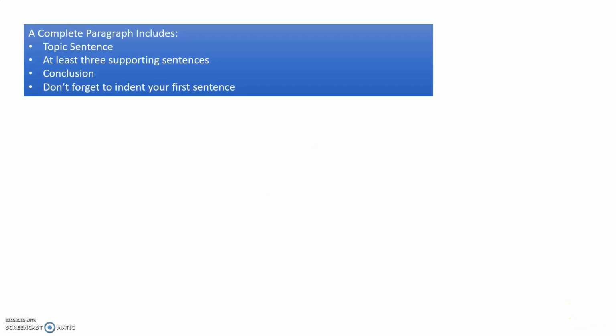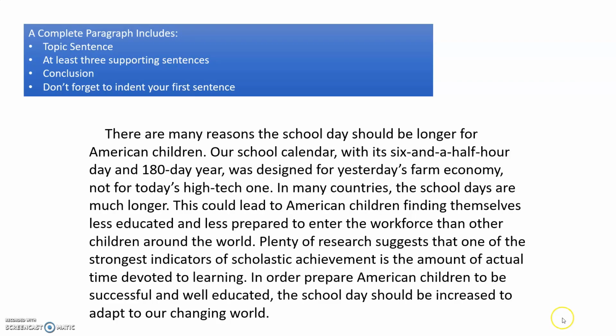The next step is to produce the paragraph. A complete paragraph includes topic sentence, at least 3 supporting sentences, conclusion, and don't forget to indent the first sentence. Here is our paragraph put together. Exactly taken from the supports that we chose from the text, including our topic sentence, which you will see is included in the paragraph. And don't forget, include that indent when you write a full paragraph.